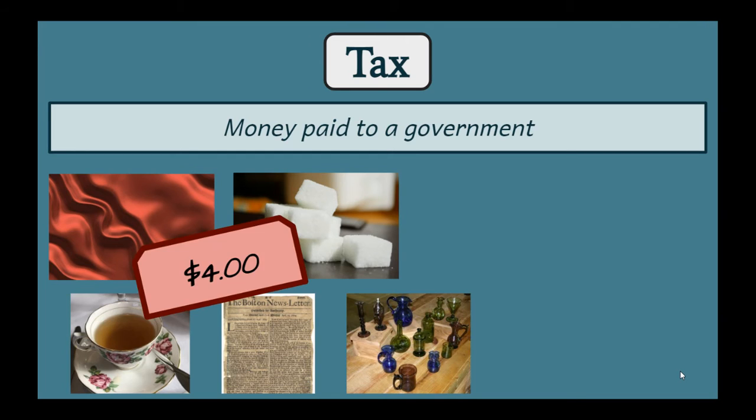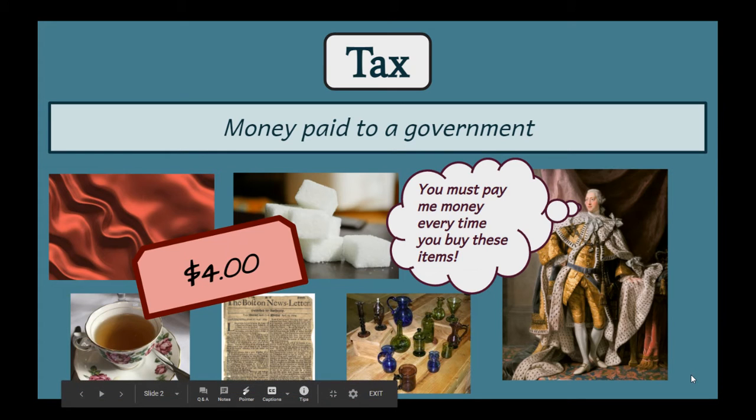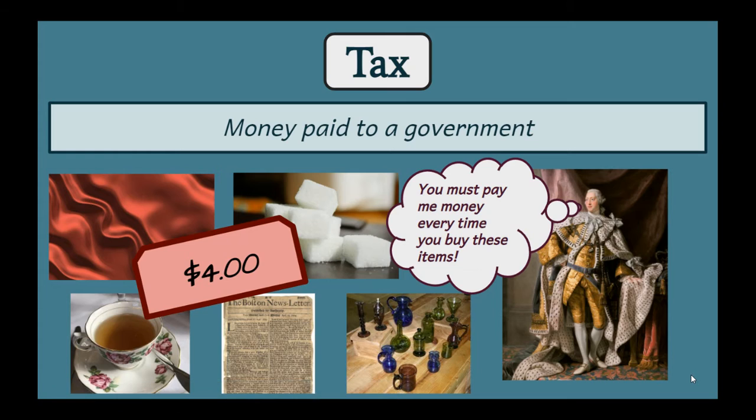These things might have cost $4 to purchase. If you wanted to buy a newspaper, maybe it was $4. If you wanted to buy some tea, maybe it was $4. But then King George, after the French and Indian War, said to himself, we could make a little bit of money by charging more for these things and giving the extra money to our government.